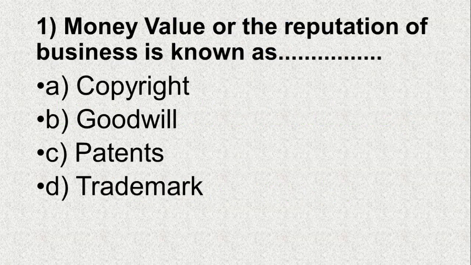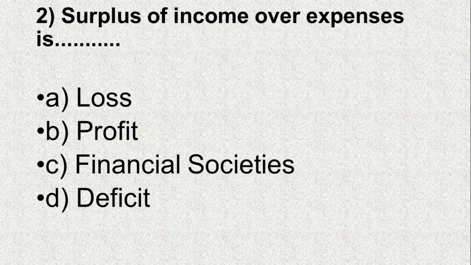So question number 1. Money value or the reputation of business is known as, your options are A. Copyright, B. Goodwill, C. Patents, D. Trademark, and the correct answer is B. Goodwill. Question number 2. Surplus of income over expenses is, option A.